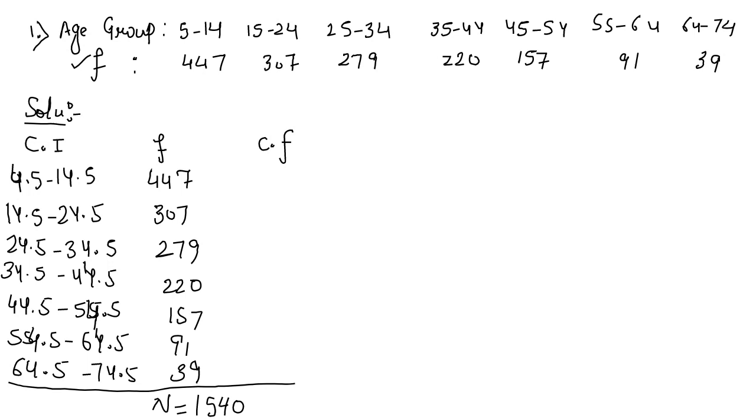Okay, fine. Thank you. Next, calculate cumulative frequency. First value 447, then add 447 plus 307, 754. Yes, 754. Write down all the values in the third column. 754 plus 279 is 1033. Next value is 1253. Next value is 1410.